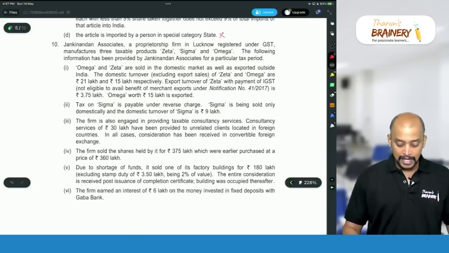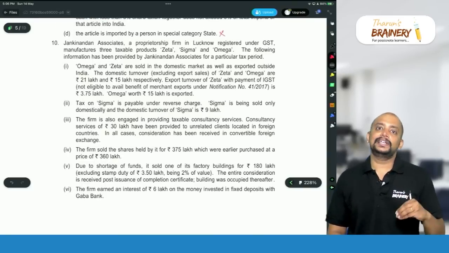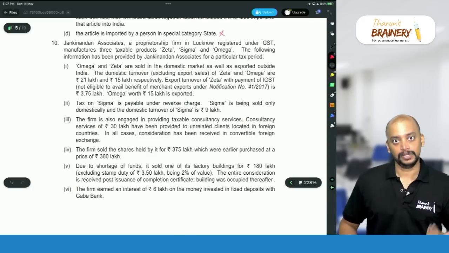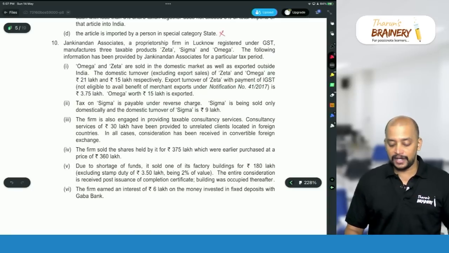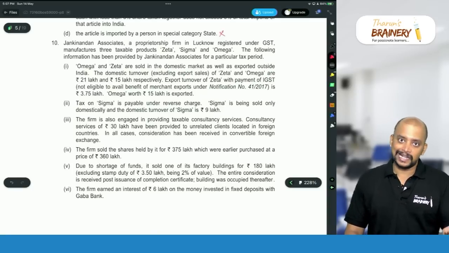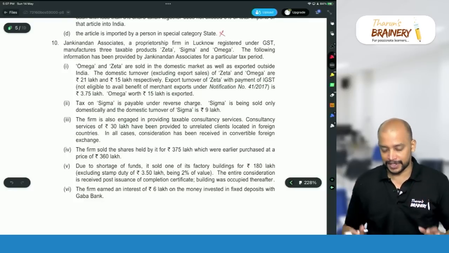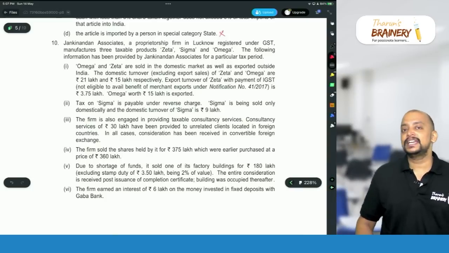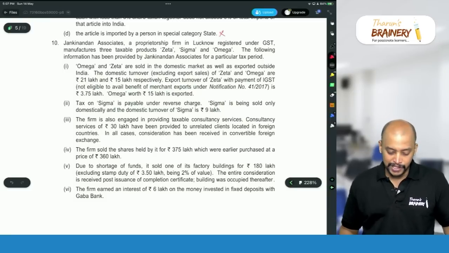Then question number 10. This question is actually given already in some past RTP. We have three products, product M, N and O, and products M and N are sold in India as well as exported, and one product is covered under RCM, like that one question. Based on that question only they have given this. So this question is mainly related to section 17 subsection 3, meaning of exempted supply. Have a look into this.